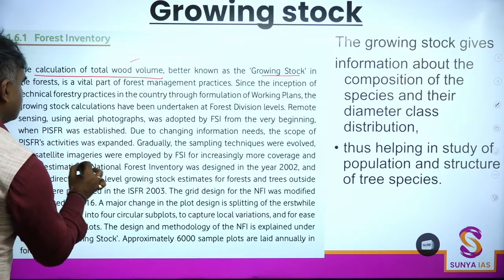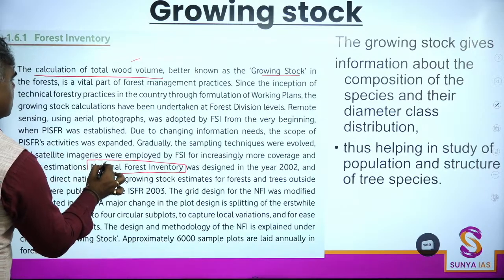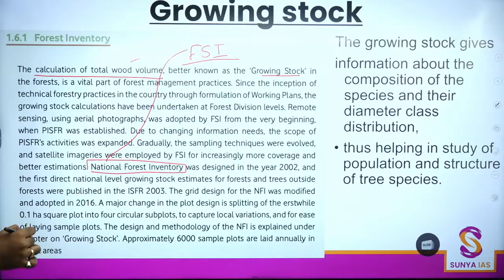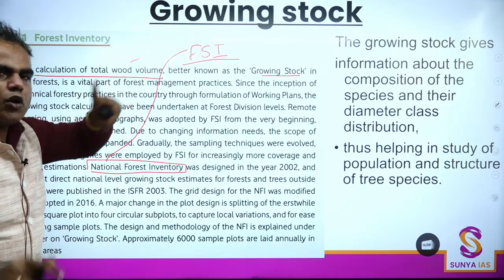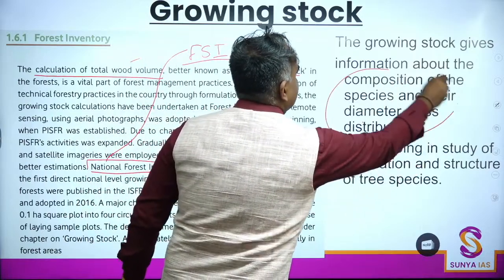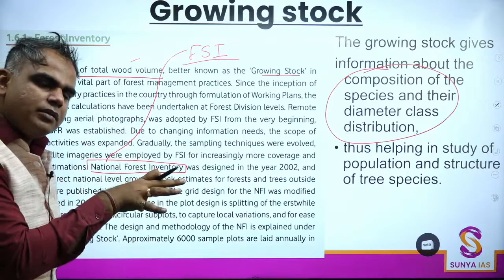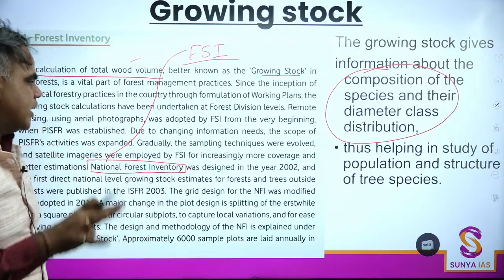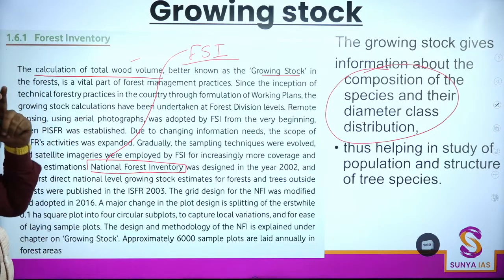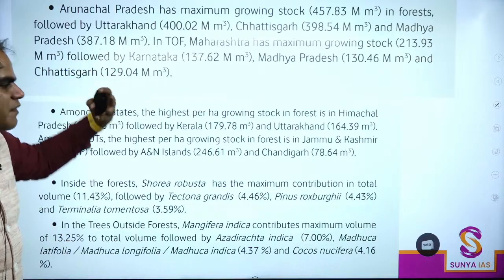Okay. In this, one or two things you need to know. First fact is National Forest Inventory. Okay. This again is related to Forest Survey of India. Now, while doing the growing stock, I'll know the species, I'll know their composition, I'll know the diameter, everything. So overall, if I know the growing stock, I will very well be able to know how well the area will be doing economically also, socially also. Okay, so again, this is one important part. So first, remember what is growing stock. Okay, फिर क्या है? Fact है कुछ.